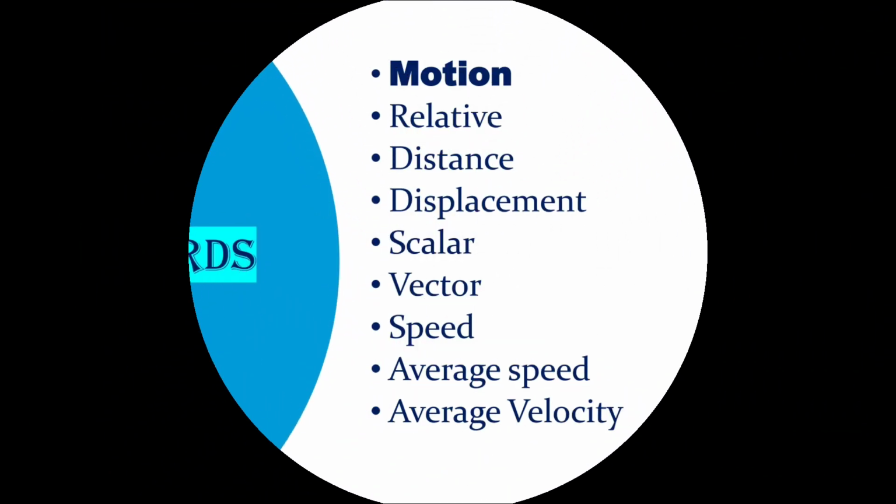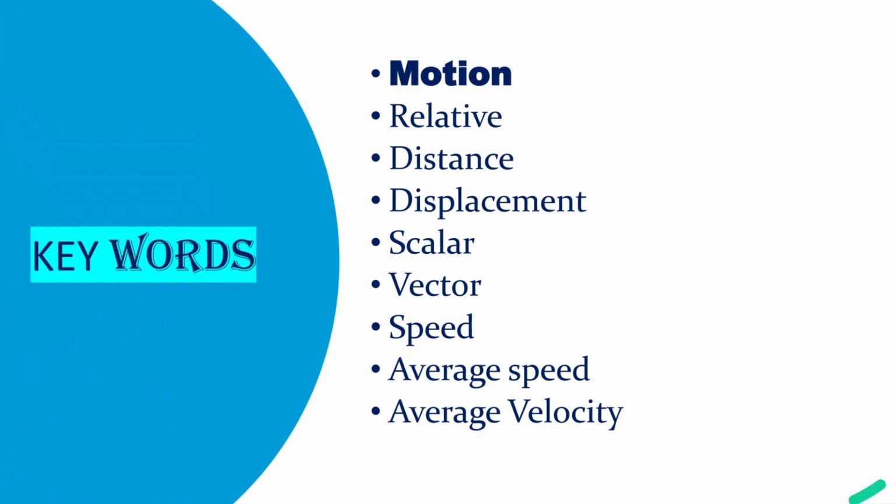Children, note the keywords. Keywords of this lesson: motion, relative, distance, displacement, scalar, vector, speed, average speed and average velocity.